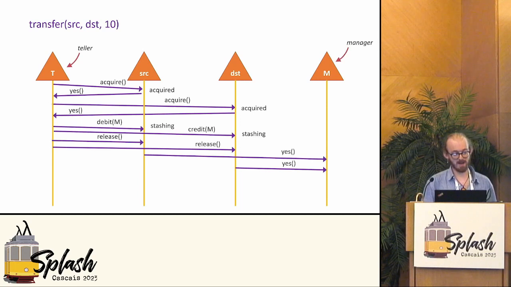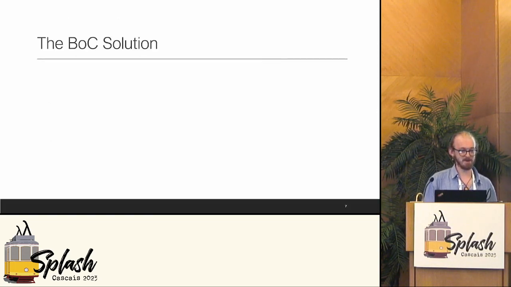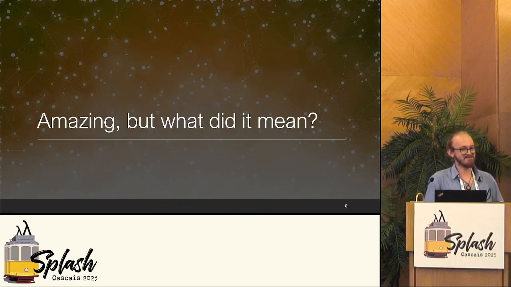The 2 actors tell the manager that they can do the transaction. There is enough funds. They are not in any other transaction. The manager tells it to commit, and that those updates should become permanent and complete. That's a lot of messages. You build your own synchronization mechanism on top of a concurrency paradigm. So what's the BOC solution? It's that simple. You just do a when on the source and the dest, and then you can access and update them atomically. That's amazing, right?